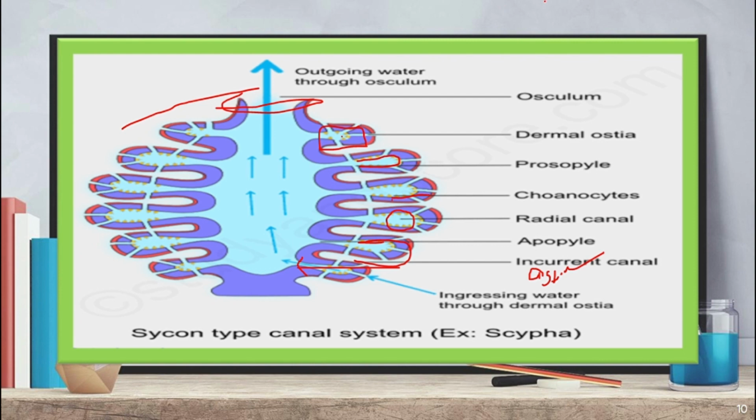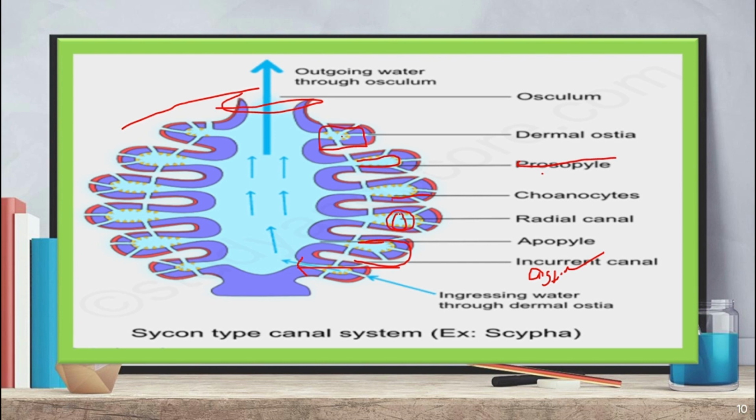Now, with the help of prosopyle, the water goes into the radial canal. Here the water is coming, then the water goes into the radial canal. Here in the mid part of the body, the water is present.